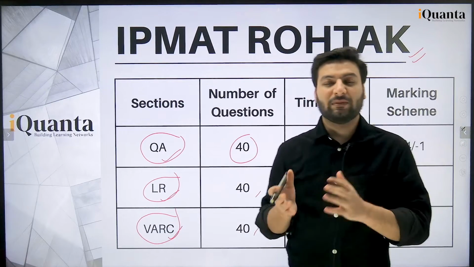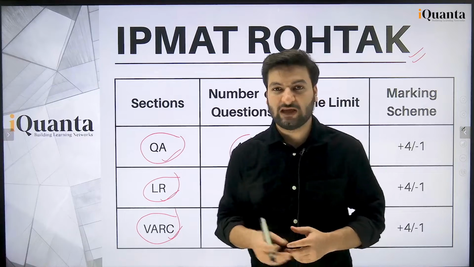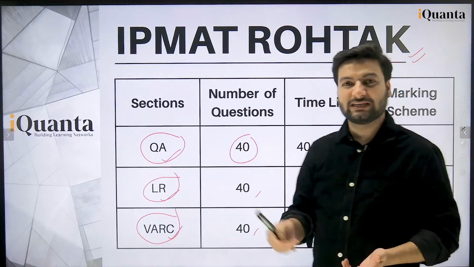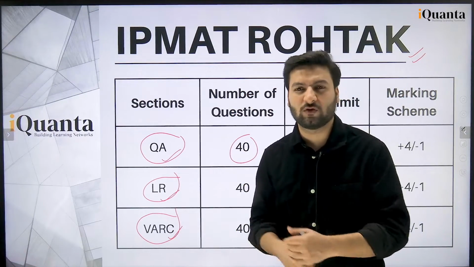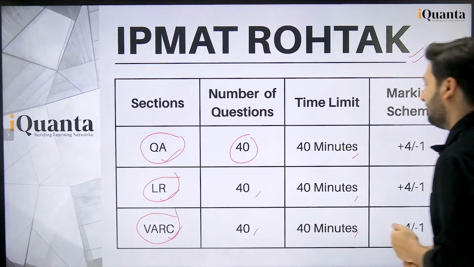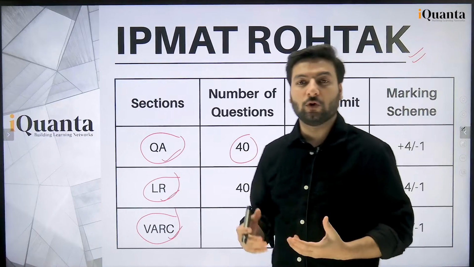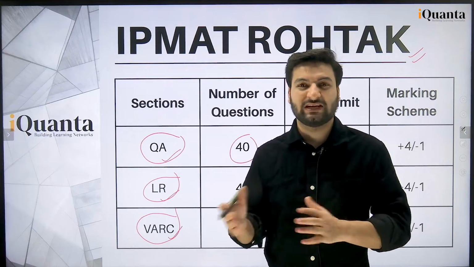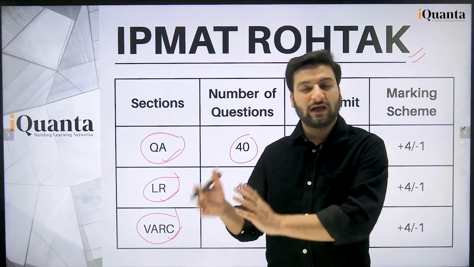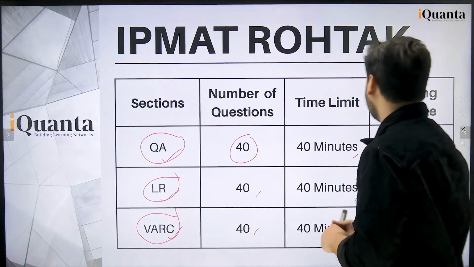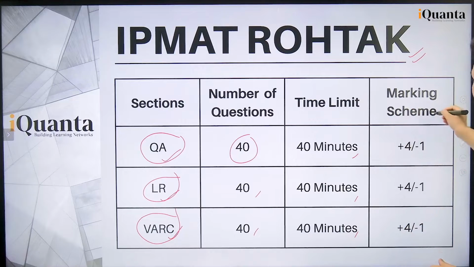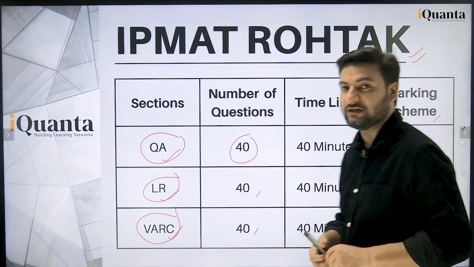Also, IPMAT Indore is accepted by more colleges, okay. IPMAT Rohtak score is only accepted by IIM Rohtak and a few more other colleges for BBA. Fine, we have already made a video on the list of colleges which are accepting IPMAT Indore score, Rohtak and JIPMAT score. Go through that, okay. And now we have the marking scheme. It is the same for all the questions, +4 -1 in all the sections, +4 for correct, -1 for incorrect.